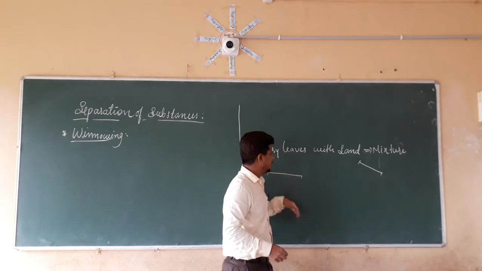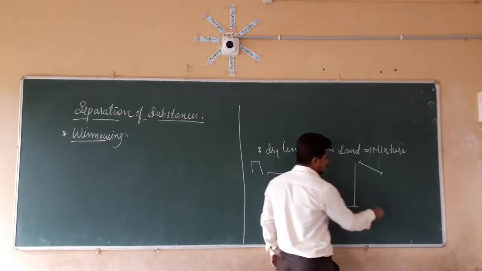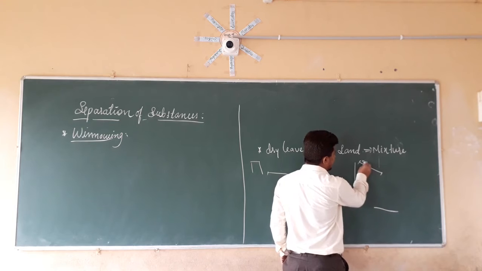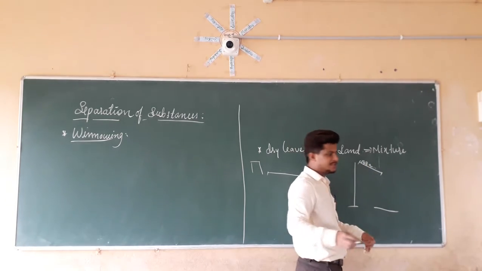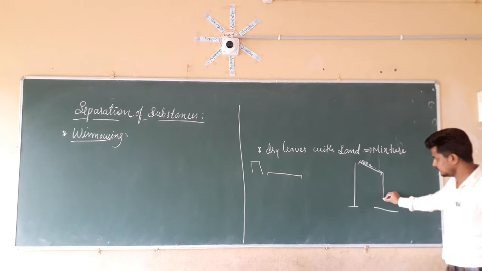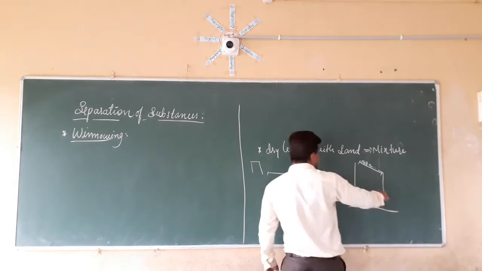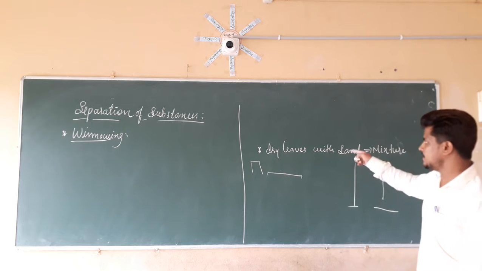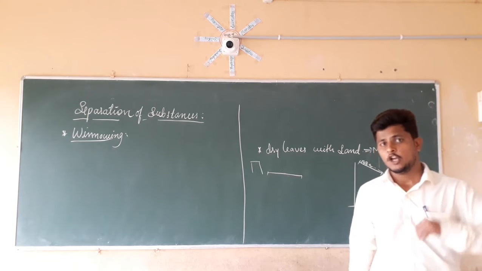So what will happen when we tilt that thing? If we are standing like this, with the ground on the side, what happens? The material or substance, or the mixture which is present inside this, starts to fall down slowly like this. When you check that mixture, which contains dry leaves as well as sand, both the things